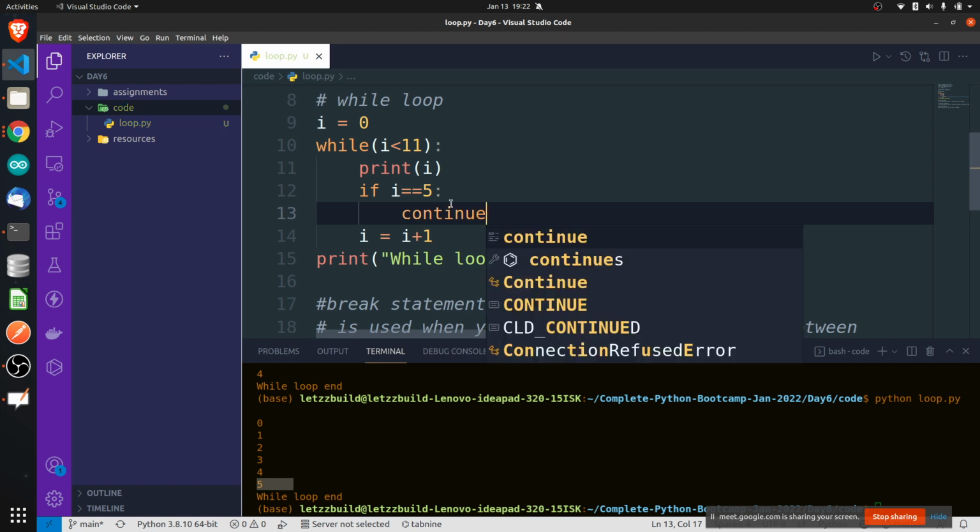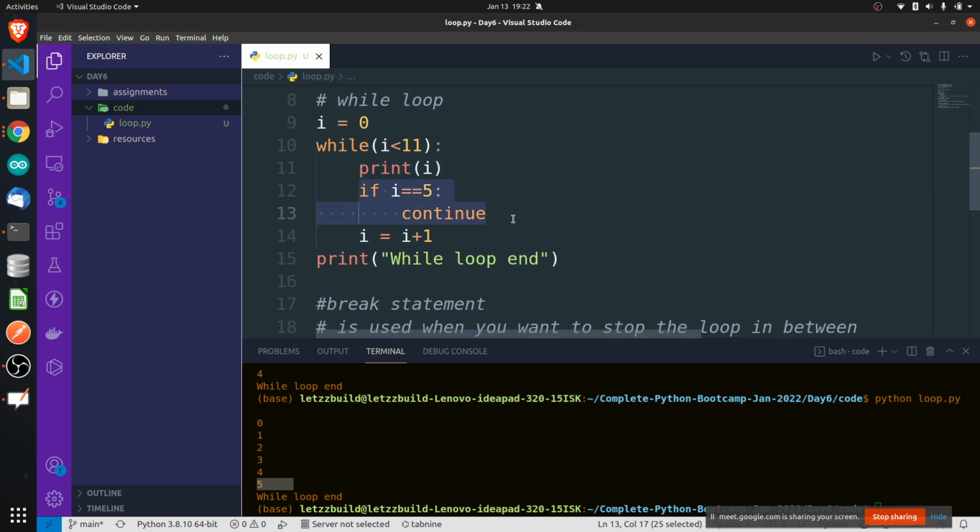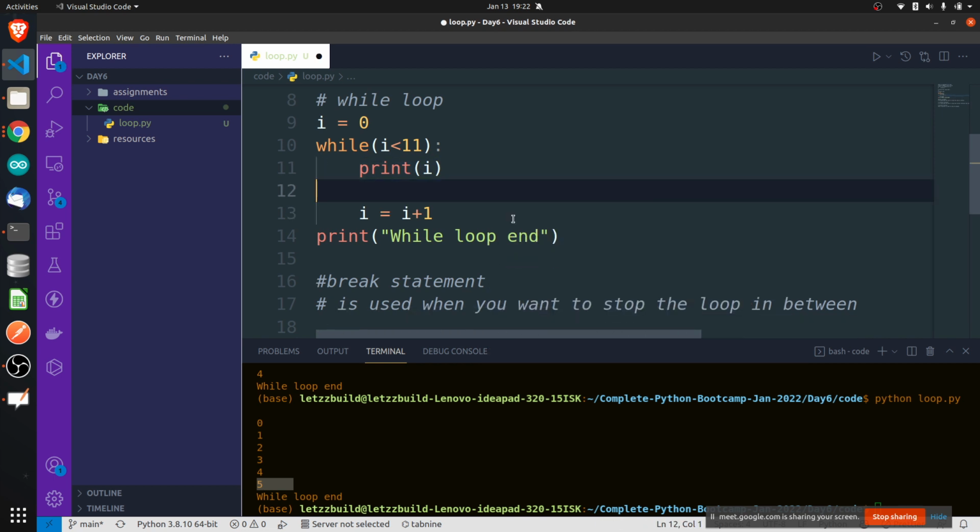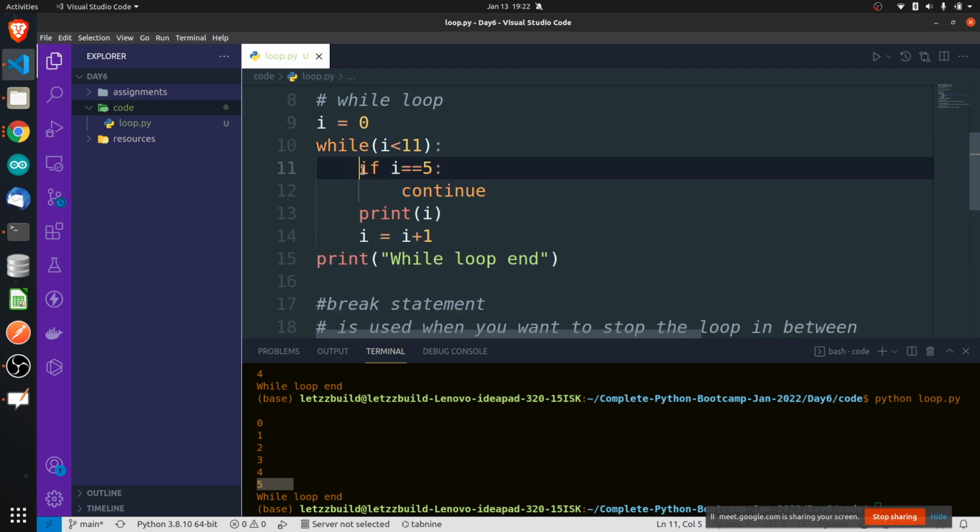Before writing like this, I'll write this at the starting, because it makes a very important point. Whenever the I value reaches 5, it will go to continue. Continue means it will not execute all these lines; it will go for the next iteration. So when I becomes 5, it will go inside the if condition and see continue. Whatever is down inside that while loop will be skipped for that iteration and it will go here.